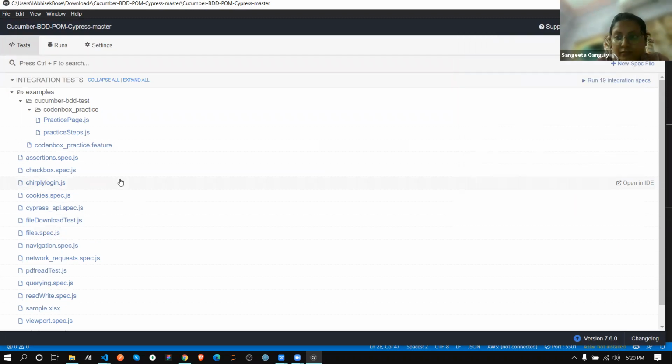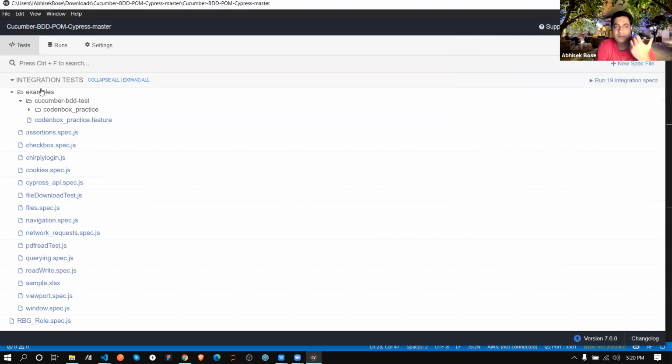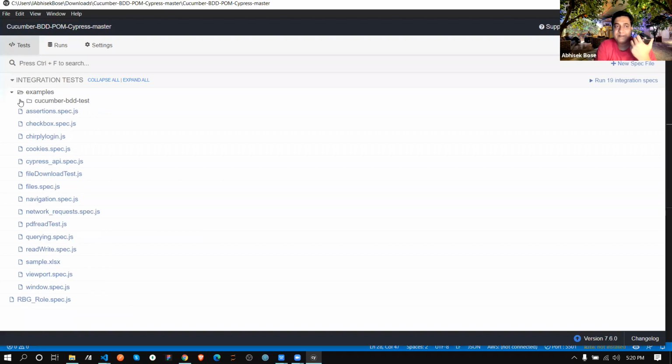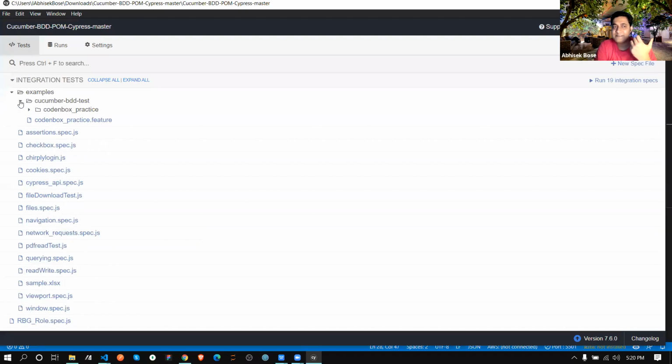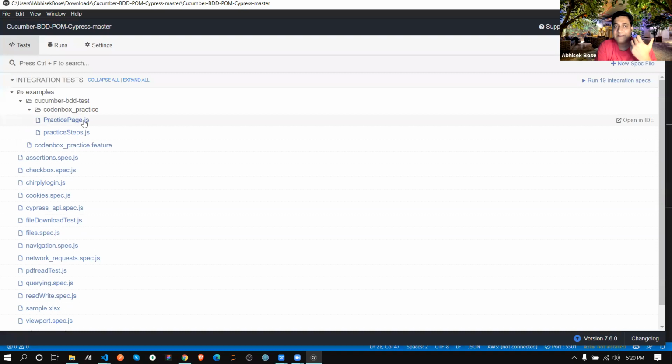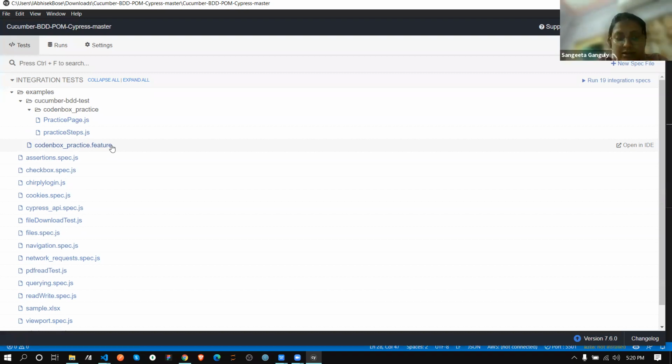Now see, we got each and everything. But the point is which file I will hit, this JS or this feature, where the functions are called in this page. Practice steps.js, I think.